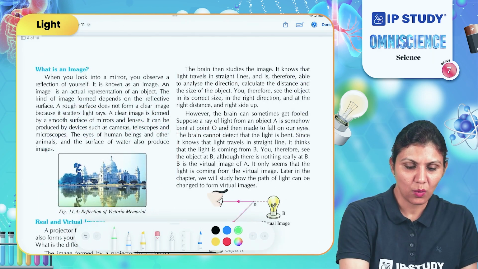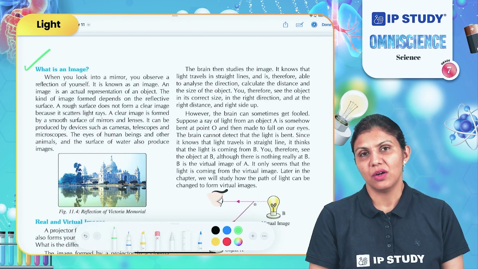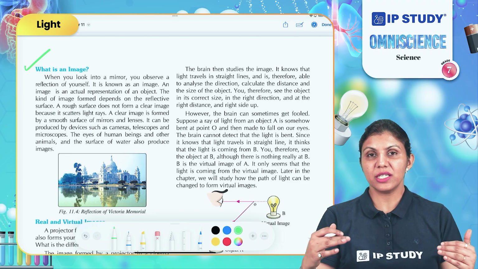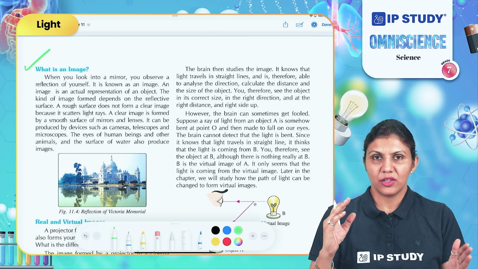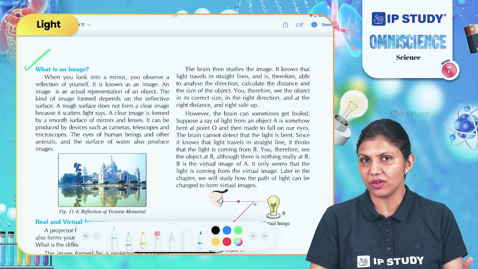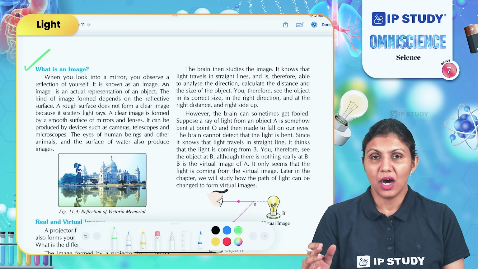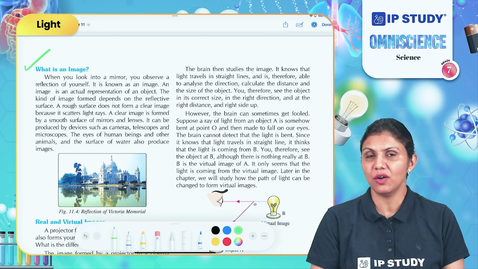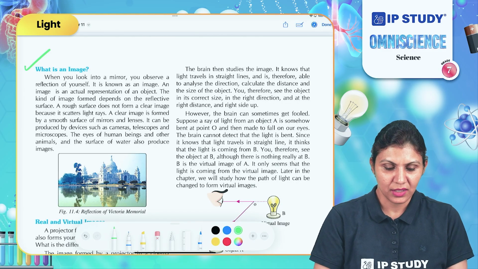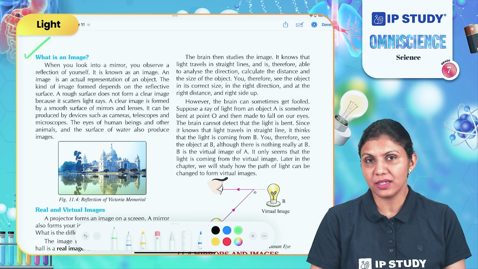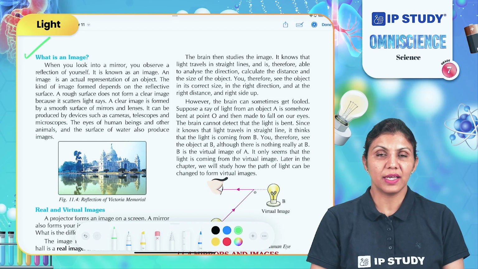Next thing is, what is an image? When you stand in front of a mirror, what do you see in the mirror? You see yourself in the mirror. You are seeing your image in the mirror whenever you are standing in front of it. How are these images formed? These images are the result of reflection of light from the mirror. We can see the image of any object after the reflection of light from a smooth surface only.